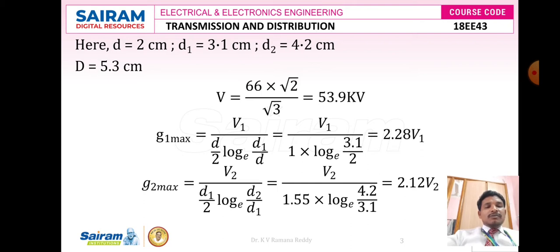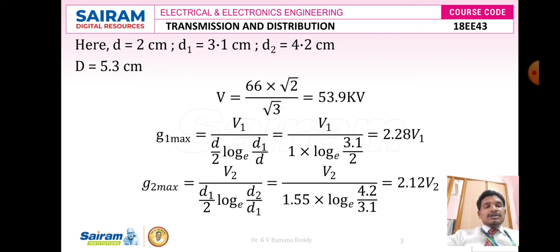We know the formula: G1 maximum is equal to V1 divided by d by 2 into log of base e of D1 divided by d. Here small d means 2 centimeter, so 2 by 2 becomes 1. D1 is 3.1 centimeter, and small d is 2. After simplification, V1 divided by 1 into log of base e of 3.1 by 2, here we got 2.28 V1.